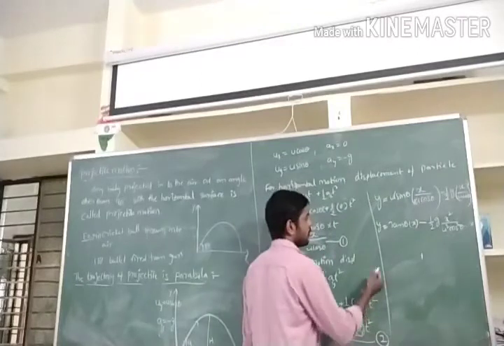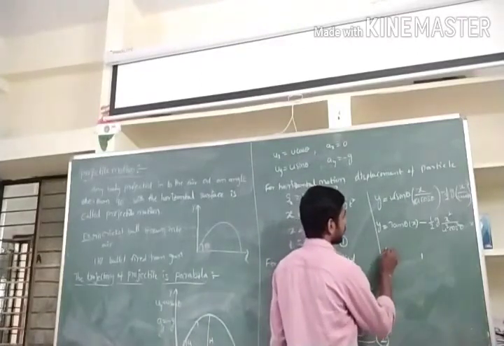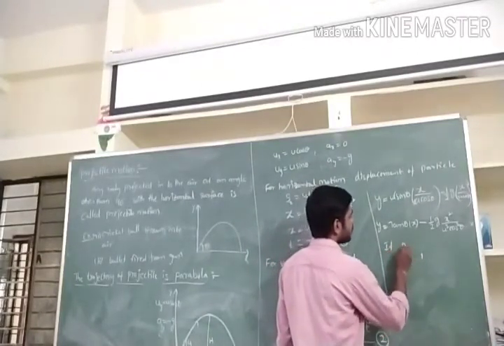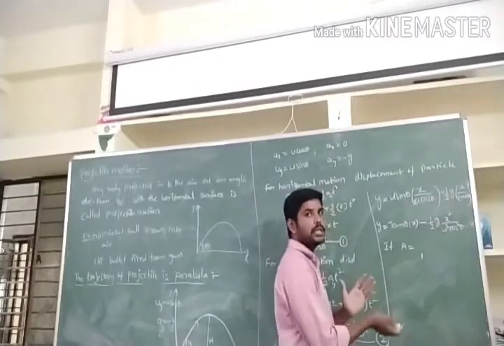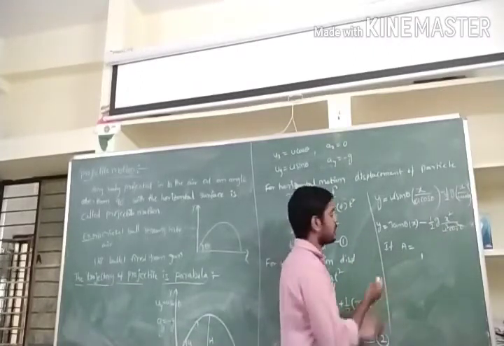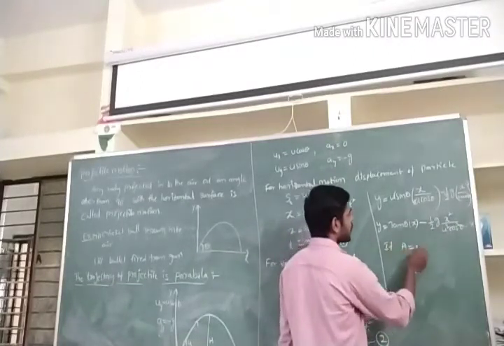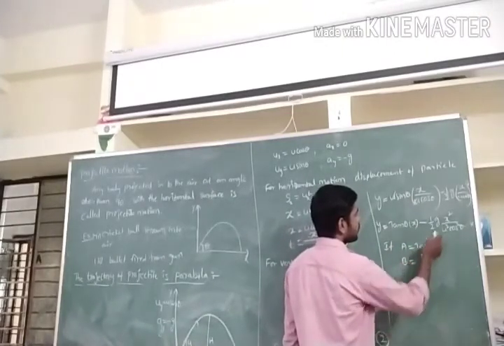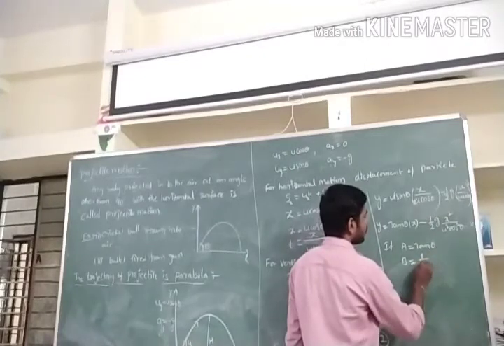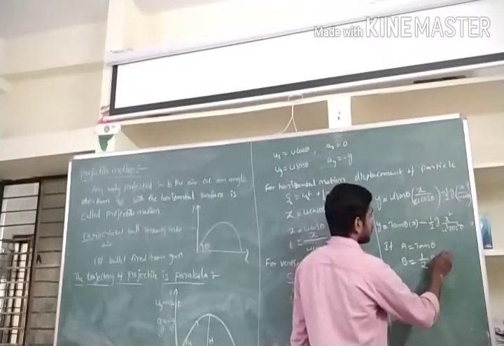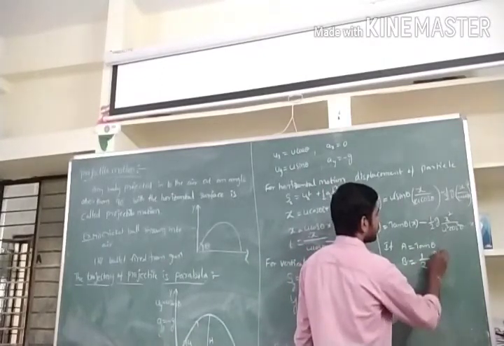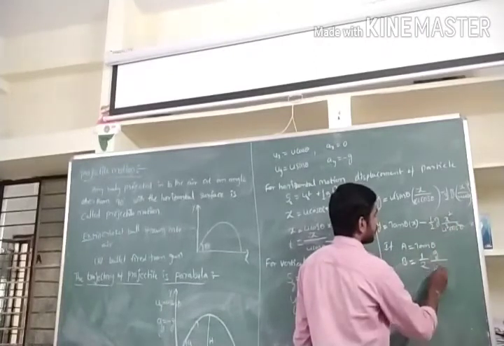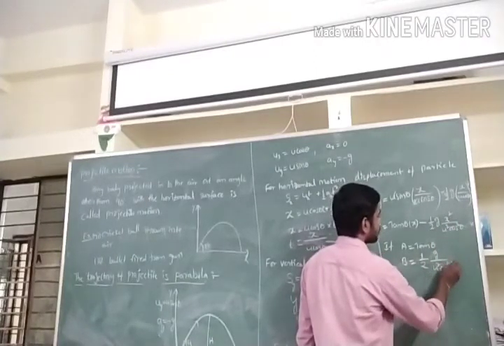Now, let's assume a is equal to tan theta, and b is equal to 1 by 2 g by u square cos square theta.